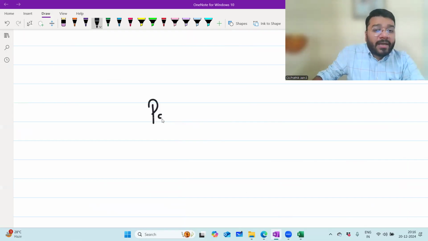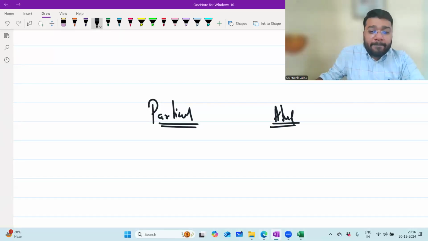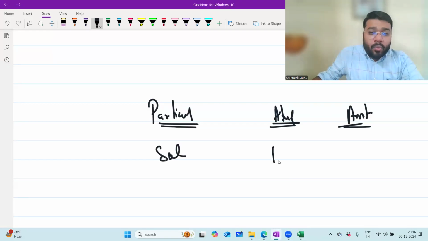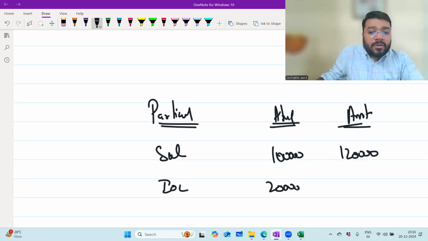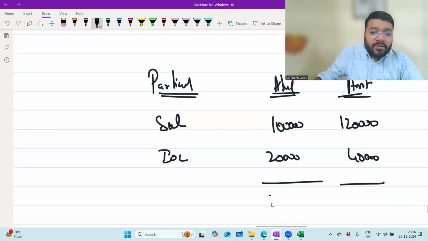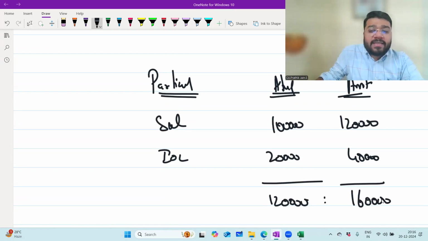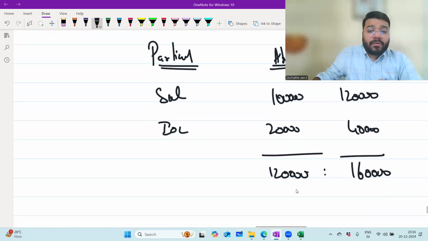So how do you calculate it? Particulars: Atul and then Amit. What is the first item? Salary. How much is the salary? 1,00,000 and 1,20,000. Then interest on capital 20,000 and 40,000. If I total, what do I get? 1,20,000 and 1,60,000. If I simplify, what do I get? 3:4.